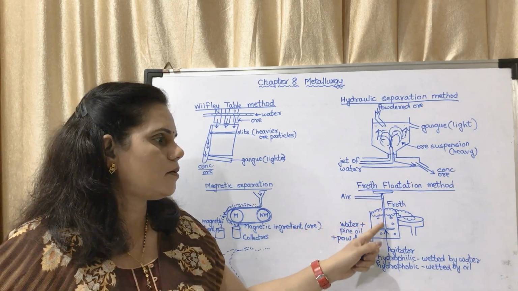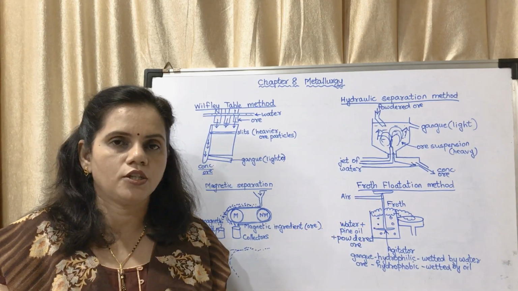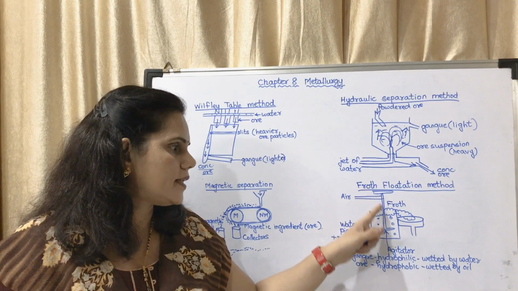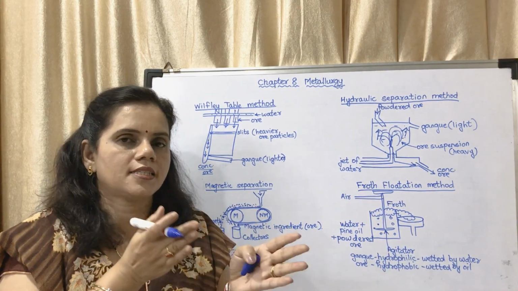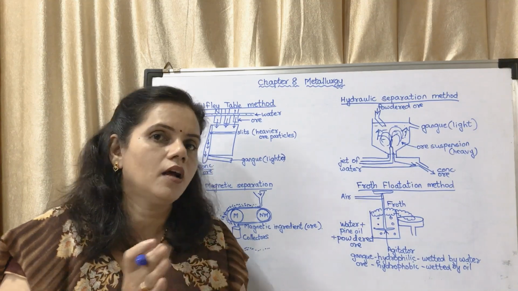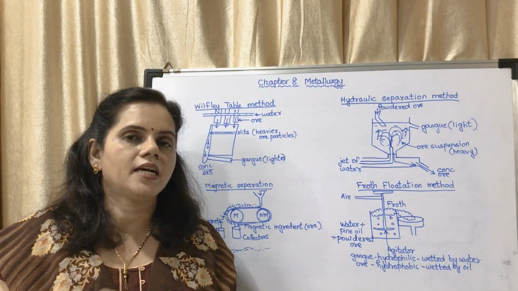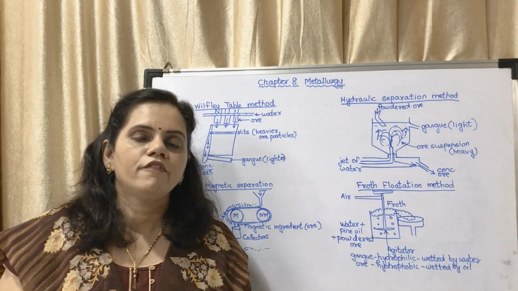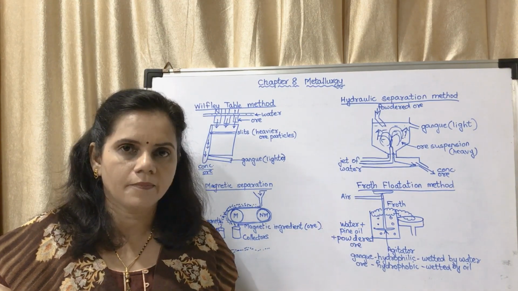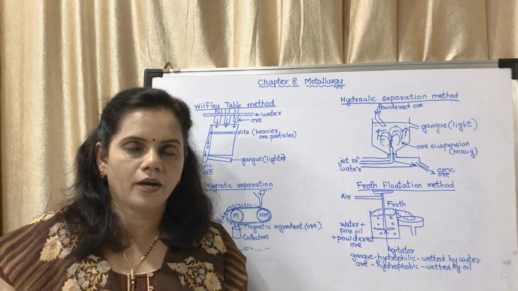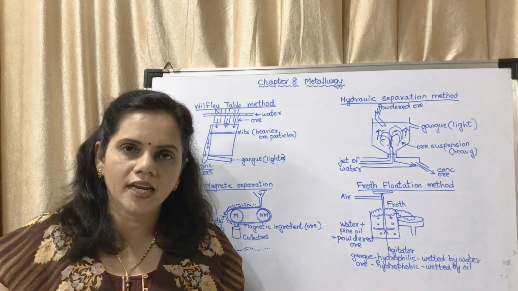There is air provision to that particular tank, and there is an agitator. Agitator will move. Okay, just like we make dal. Similarly the agitator will move. When the agitator moves, what is happening inside this tank? There are two types of compounds. One is hydrophilic and other is hydrophobic.